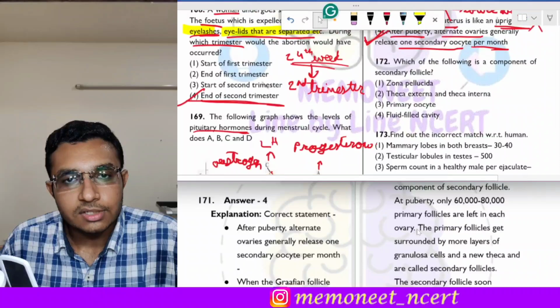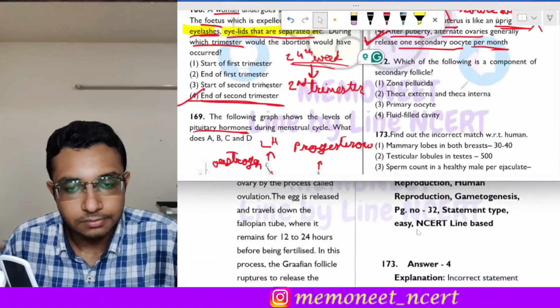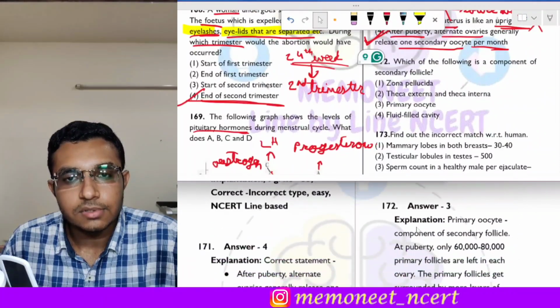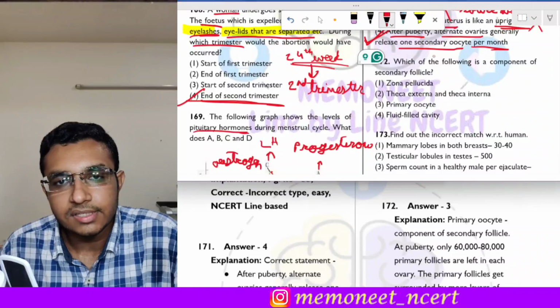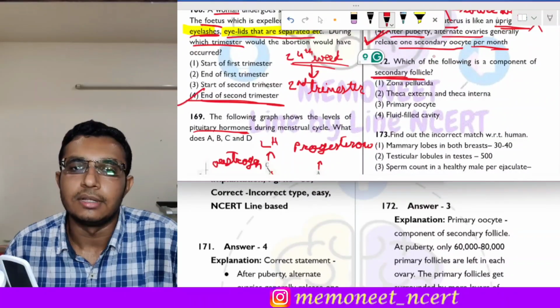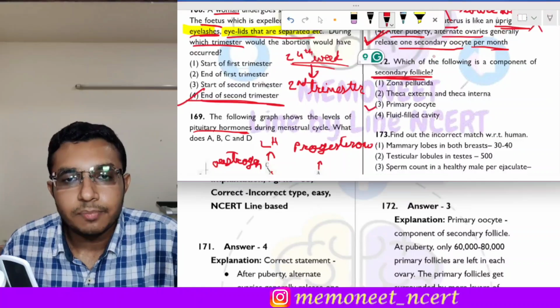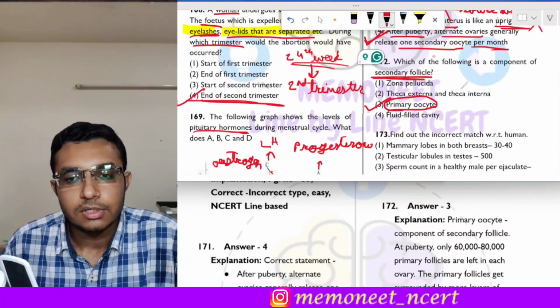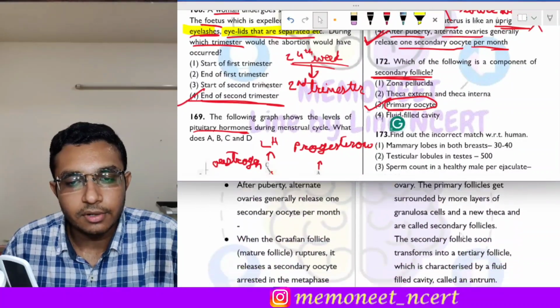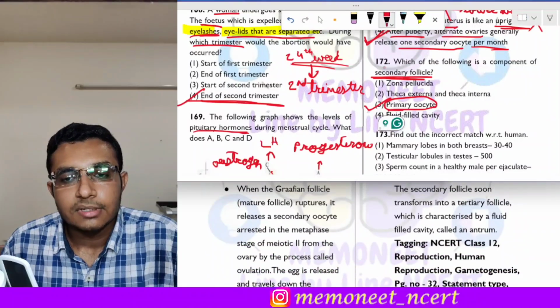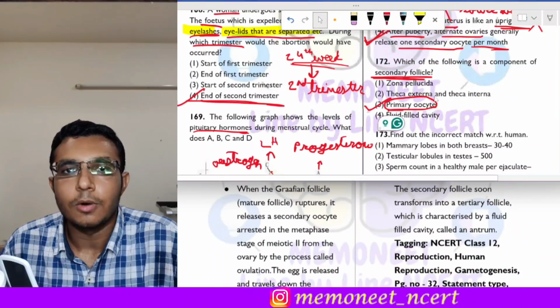Moving on to the next question, that is question number 172. Question 172 states that which of the following is a component of secondary follicle? Okay, now in the secondary follicle what is present? The primary oocyte is present. Okay, so primary oocyte is the component of secondary follicle. So here the correct answer is option 3.